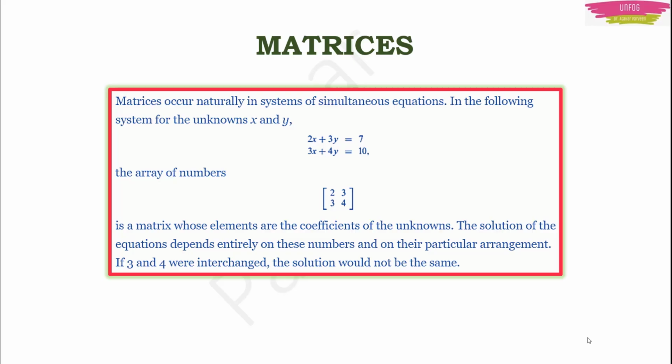Now actually see, if you have one group of simultaneous equations, you have written it as one matrix, and another group of simultaneous equations, you have written it as another matrix. So you have two matrices, for example. You can do arithmetic operations between those two matrices. For example, you can add those matrices, you can subtract them, you can multiply them with each other, you can even divide them. But in this lecture, we are going to learn how to add matrices, how to subtract matrices, and how to multiply matrices.